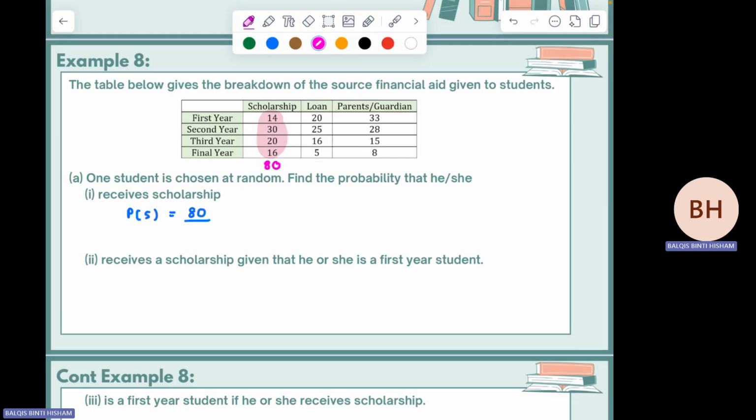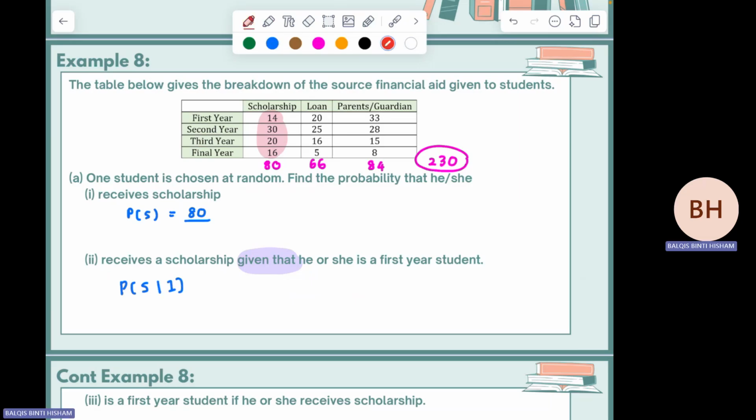Loan you have 66 and parents or guardian is 84. So the total will be 230. This is the total of everything. If you add up the first year, second year, third year and final year, you will also get the total 230. That is for part 1. Part 2: receive a scholarship given that he or she is a first year student. How can you symbolize it? P(scholarship given that first year).